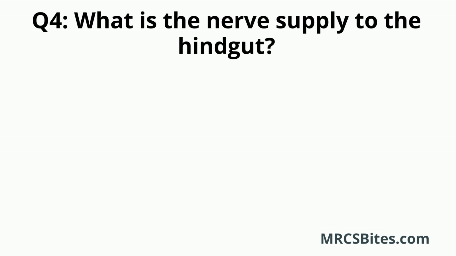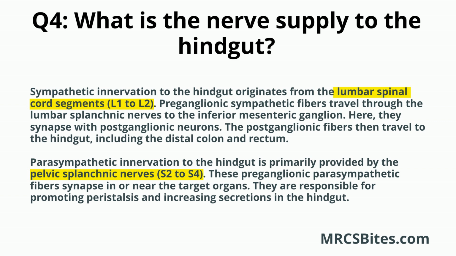Question 4. What is the nerve supply to the hindgut? The nerve supply to the hindgut involves both sympathetic and parasympathetic branches of the autonomic nervous system. Sympathetic innervation to the hindgut originates from the lumbar spinal cord segments, L1 to L2. Preganglionic sympathetic fibers travel through the lumbar splanchnic nerves to the inferior mesenteric ganglion. Here, they synapse with postganglionic neurons. The postganglionic fibers then travel to the hindgut, including the distal colon and rectum.